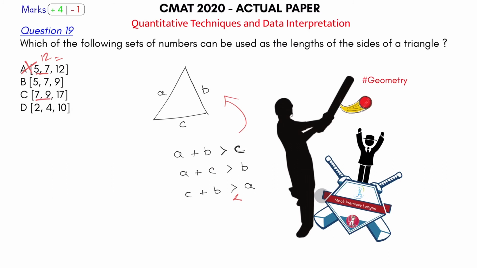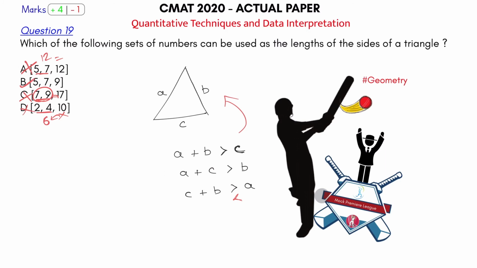Check it here. 9 plus 7, this is 16. Sum of the two sides is less than the third side. Okay, this is 17, so gone. Check this here. 4 plus 2 is 6. Sum of the two sides is less than the third side, so gone. So this has to be the answer.